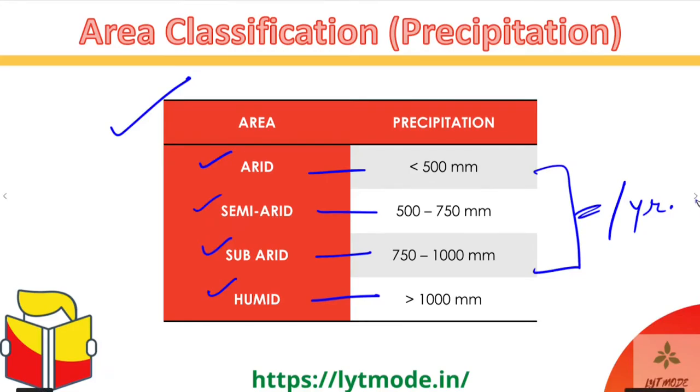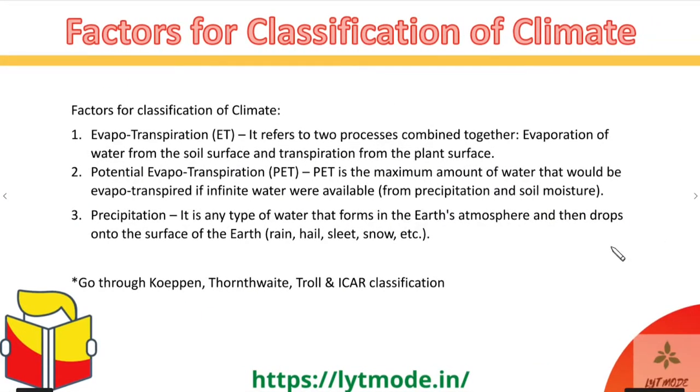All right. So moving ahead, factors for classification of climate. Now there are 3 basic factors which are used to classify climate, and these classifications have later been done with formulas used by Köppen, Thorne, White, Troll, and even ICAR. So what are these 3 factors? The first is evapotranspiration. What is evapotranspiration or ET? It refers to 2 processes combined, which is evaporation and transpiration.